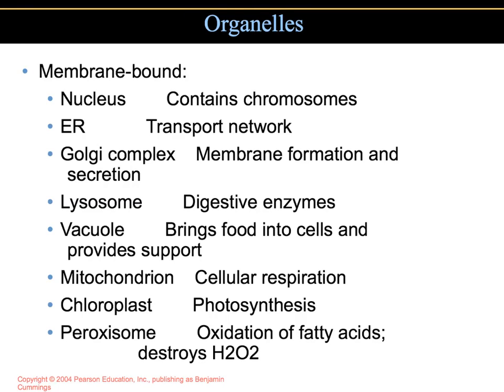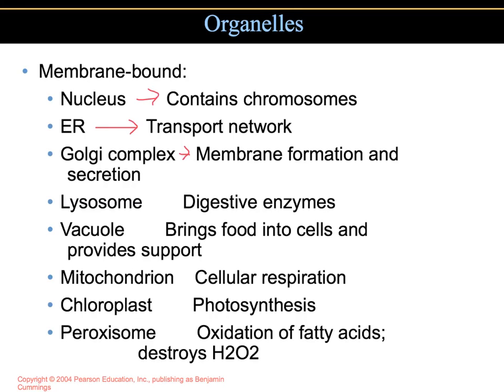So these organelles include the nucleus, which contains chromosomes. Then there's the endoplasmic reticulum, which is a full-on transport network. You have the smooth ER and the rough ER. The rough ER is rough because it has ribosomes on it. Then you have the Golgi apparatus, or the Golgi complex. It helps out with membrane formation, and it also secretes whatever was made by the cell.